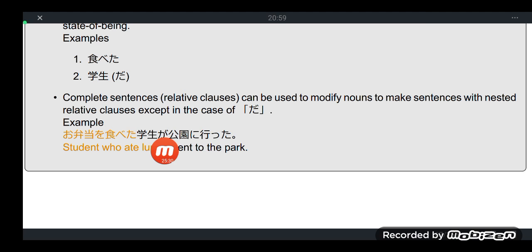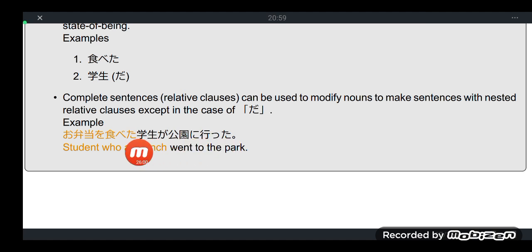Gakusei ga koen ni itta. And ni is a target particle. When he went, what is the target place? Koen. So ni is a target particle. The target of his act of going into a certain place, that target is the koen or park. So again, gakusei ga koen ni itta.